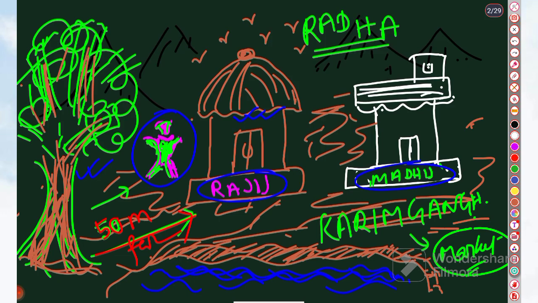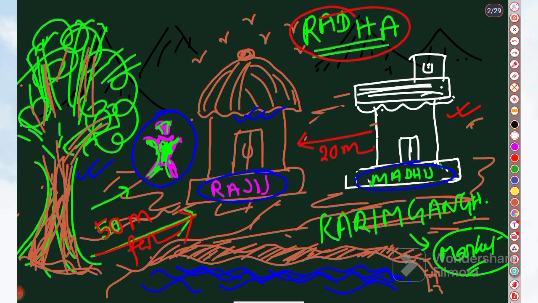Then Radha asked, is there any other indication you can give me? He told, yes, you can see one white house just beside my house, and my house is just 20 meter far from this white house. You understand me? So this is the story.